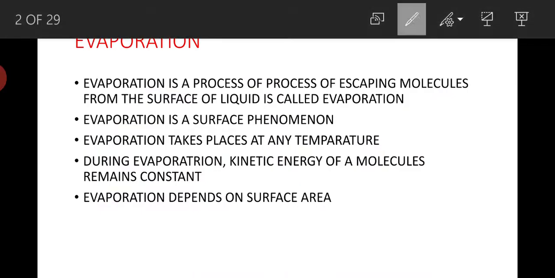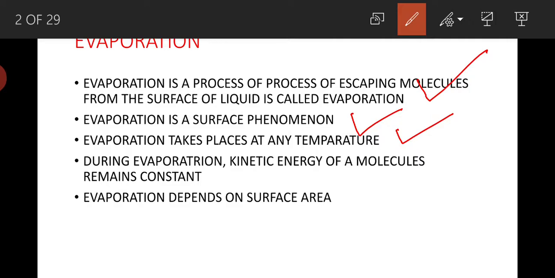Now let us see the definition of evaporation. Evaporation is a process of escaping of liquid molecules from the surface of a liquid. Evaporation is a surface phenomenon. It can take place at any temperature. It can take place at room temperature, at 25 degrees centigrade, at 35 degrees centigrade, or 45 degrees centigrade. At any temperature, evaporation can take place.